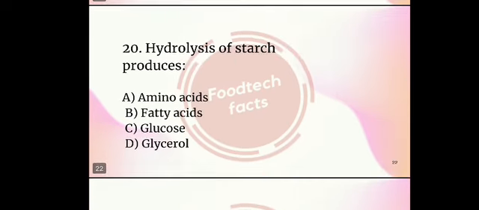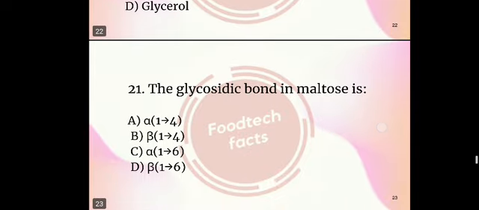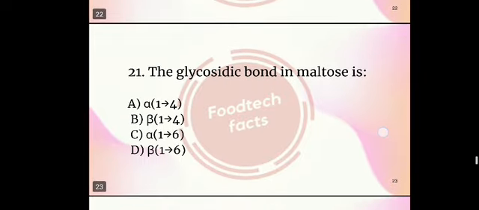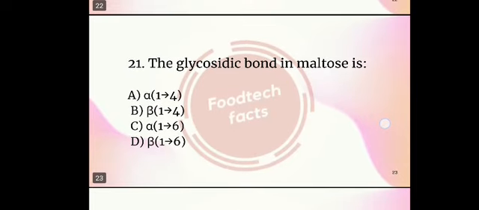Hydrolysis of starch produces is the 20th question. So the options are here amino acids, fatty acids, glucose and glycerol. So hydrolysis of starch produces glucose. Option C, glucose is the right answer. 21st question. The glycosidic bond in maltose is. Options are alpha 1,4, option B beta 1,4, option C alpha 1,6, option D beta 1,6. So the right answer is option A, alpha 1,4.